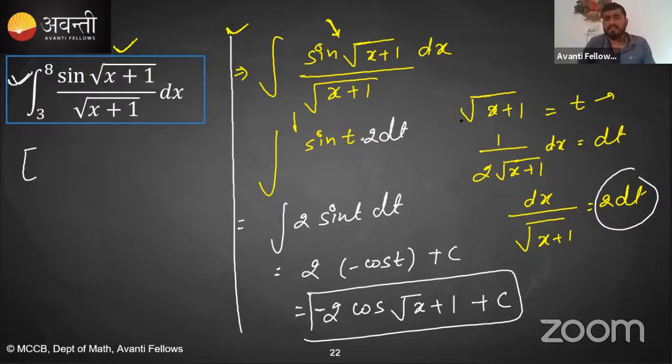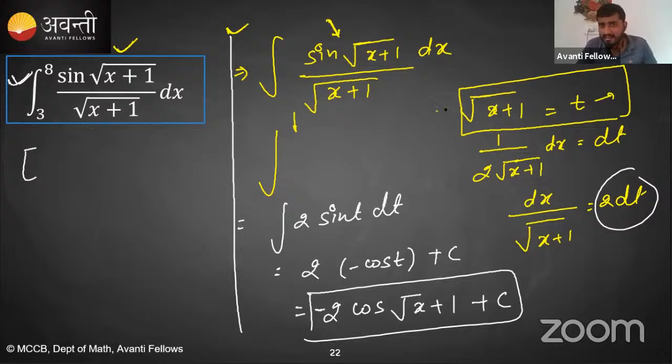Obviously the substitution method, which means we have to substitute root x plus 1 as t. Now I have to differentiate this equation with respect to x. What is the differentiation of root x plus 1? It is 1 by 2 root x plus 1 dx, equal to the differentiation of t, which is dt.